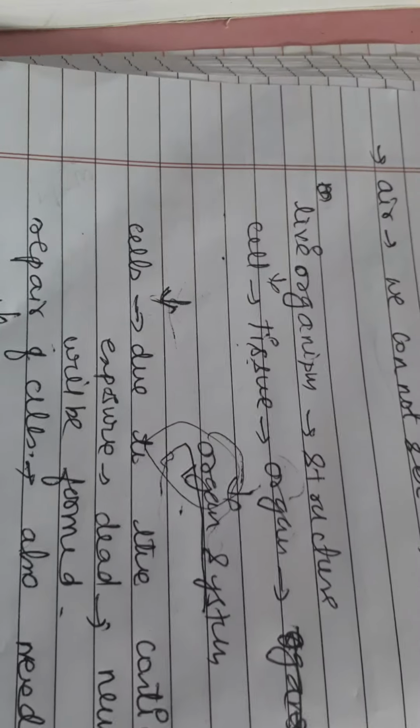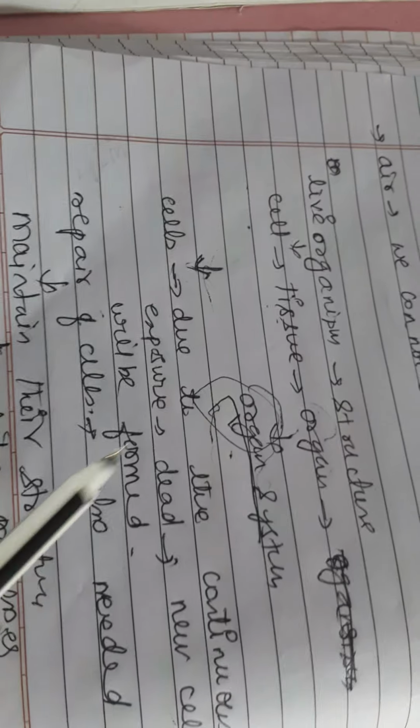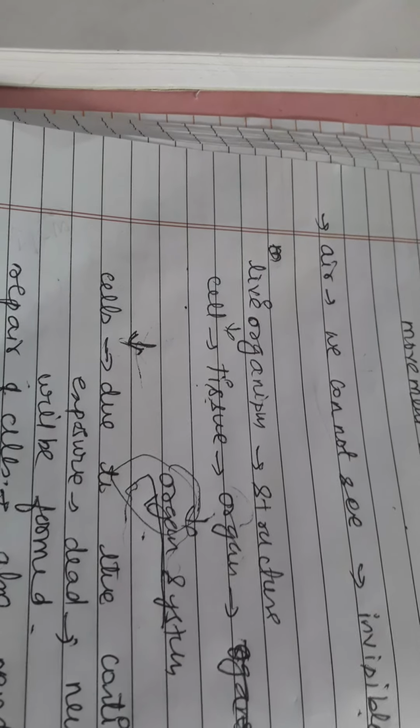Now the whole body is made from cells, and continuously we will be working, so our body will be exposed to the environment, whether it is our body or any animal or plant. When we work continuously, some of the cells will die and new cells will be formed.